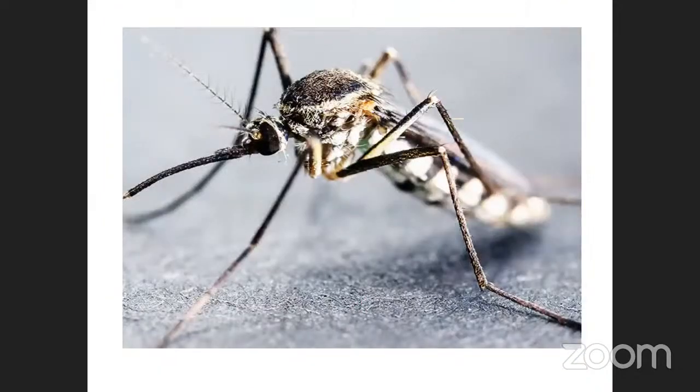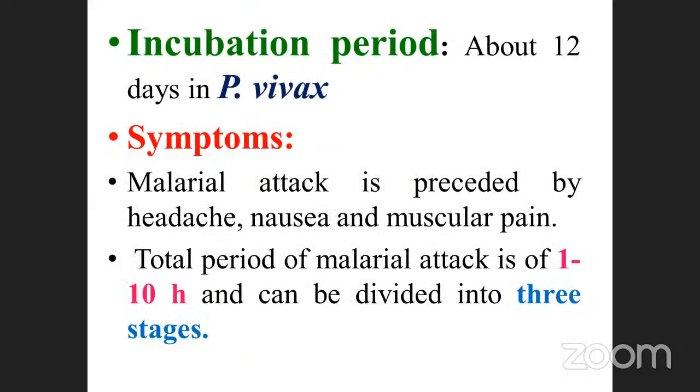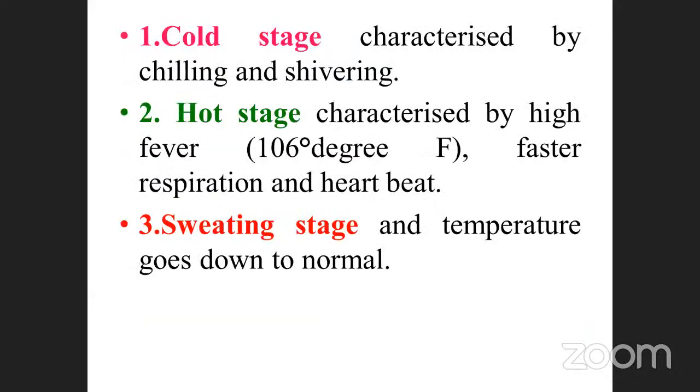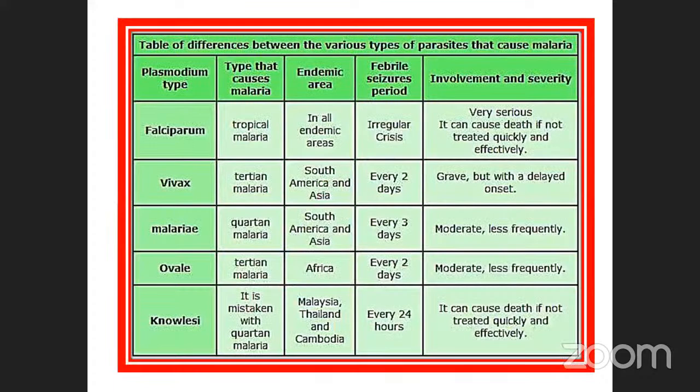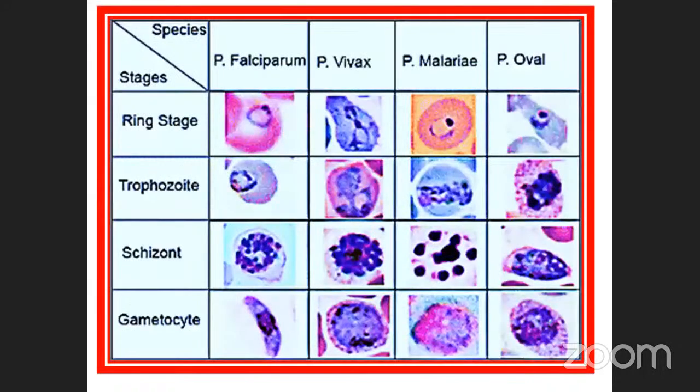And the symptoms, how many days it takes for the symptoms to be expressed, and the 3 stages: cold stage, hot stage, and sweating stage. For falciparum, we already discussed how many days it takes for symptoms to express, the incubation period, and the stages: ring stage, trophozoite, schizont and gametocyte stage.